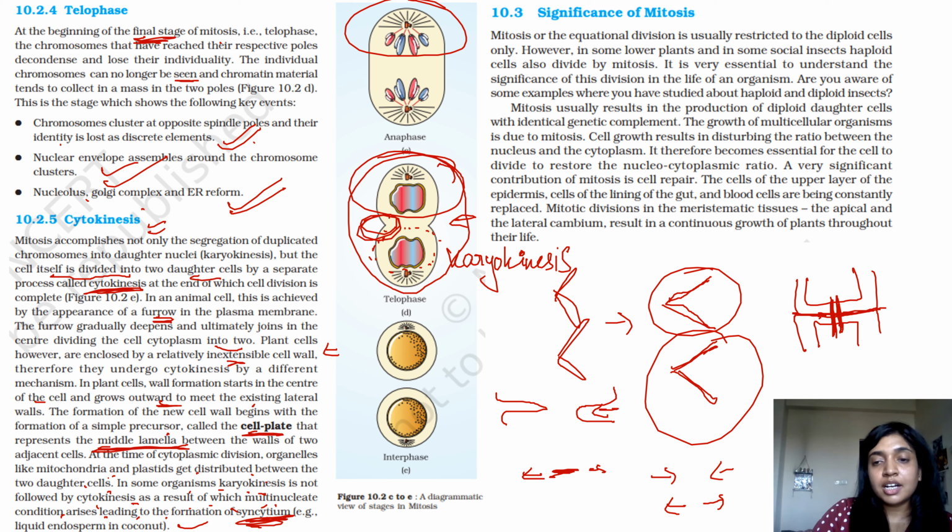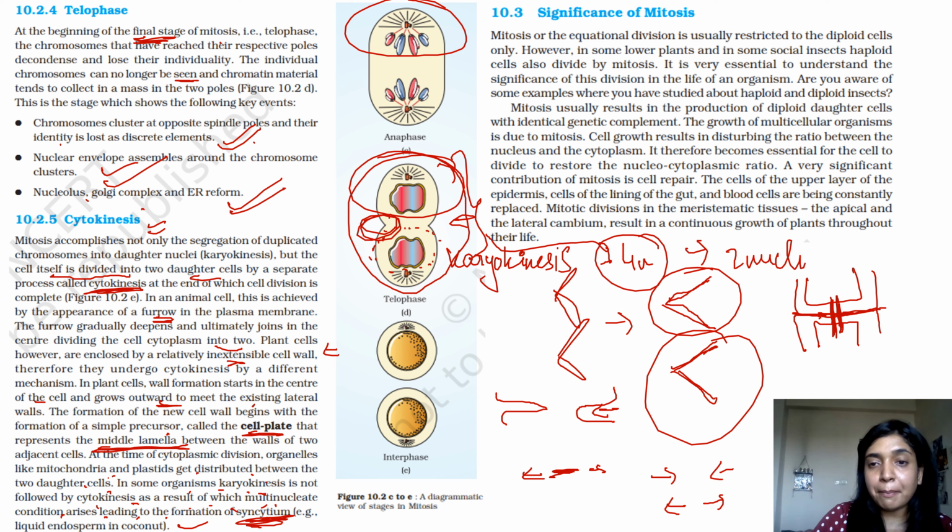So what happens if the cytoplasm does not divide? For example, this particular structure, now this structure will have how many chromosomes? It will have 4n number of chromosomes, right? And two nuclei as well.